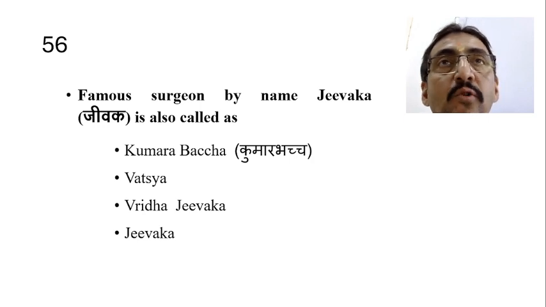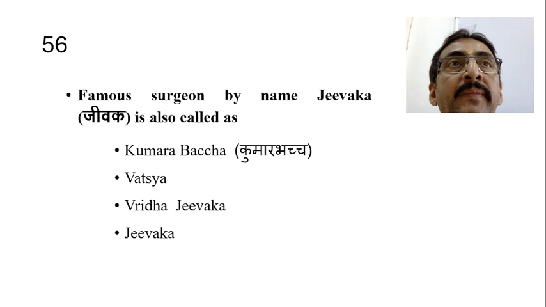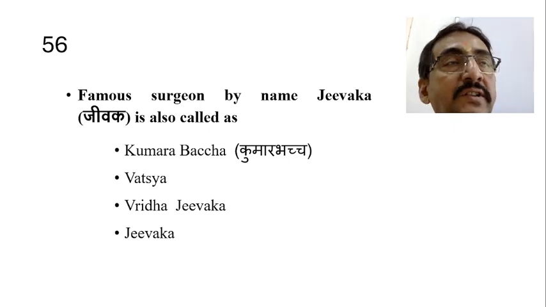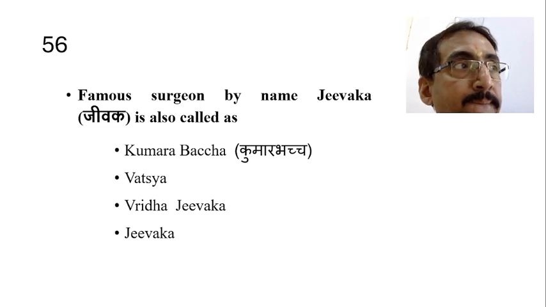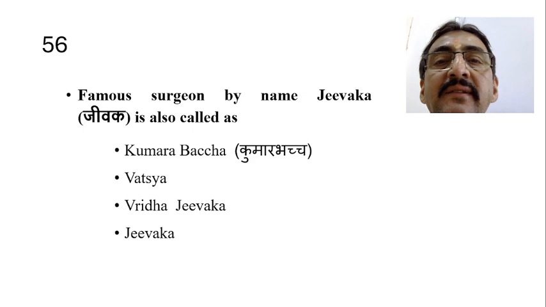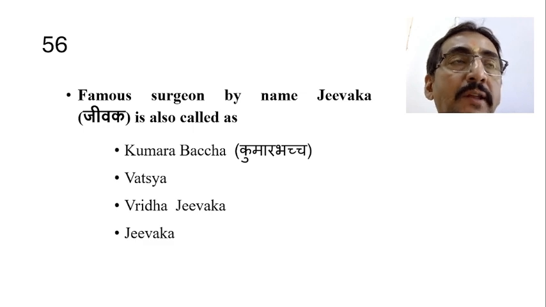The reason is there are so many Jivakas. There is one Jivaka who is a good surgeon, one Jivaka who is a toxicologist, like that. So to avoid the confusion, we always call Vruddha Jivaka the name related to Kaumarabhritya.